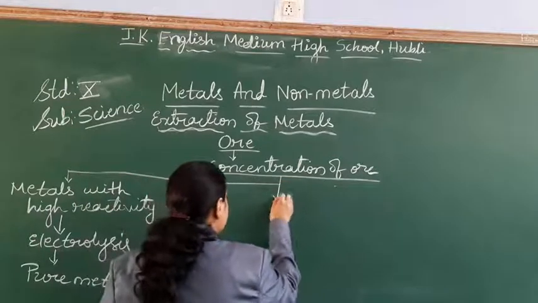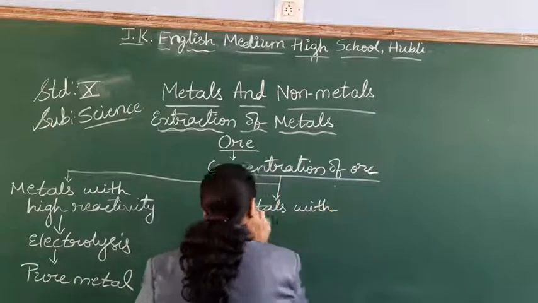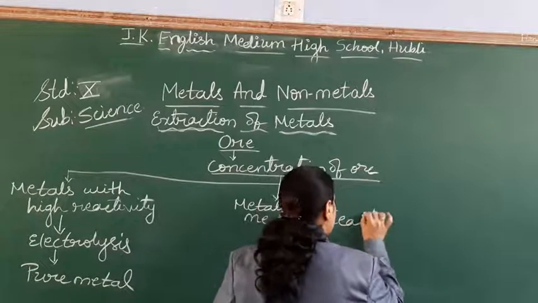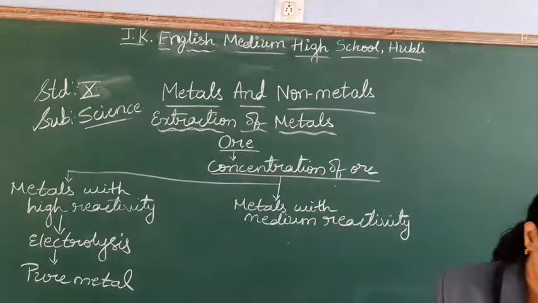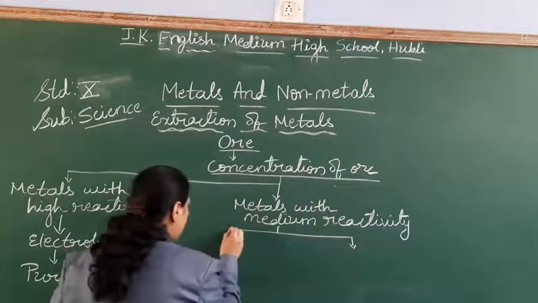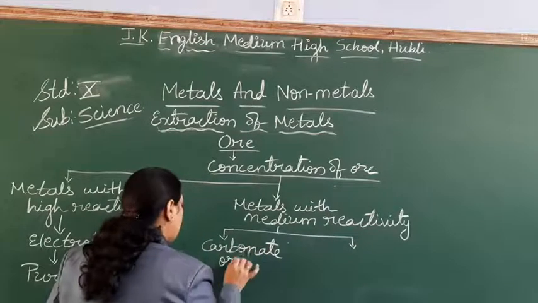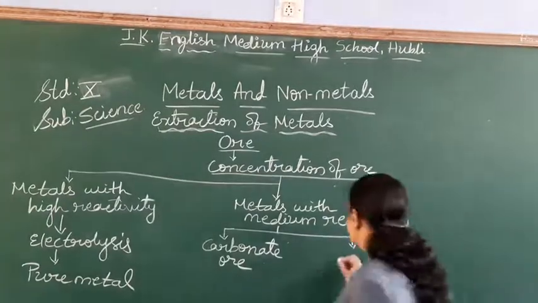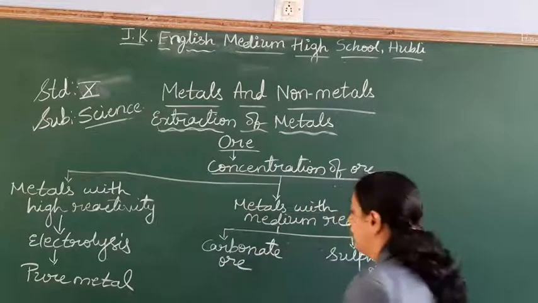There is one more category, students, that is metals with medium reactivity. Metals with the medium reactivity, for them, what are you going to do? They may be in the form of carbonates, called carbonate ore, or maybe in the form of sulfides, called sulfide ore.